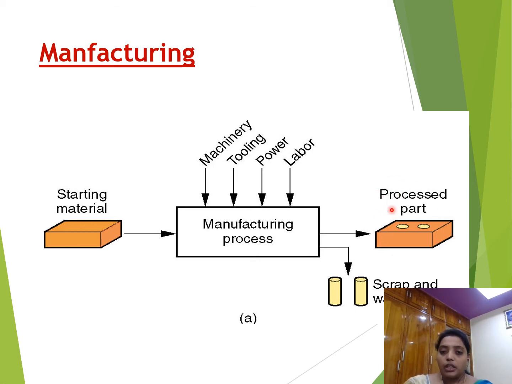Say we want only two holes in this product. So what we did, we removed these two parts and made our object like this. This removed part is known as scrap, that means waste material. This is known as the manufacturing process. We are changing the starting material to our required material by using all these manufacturing processes.